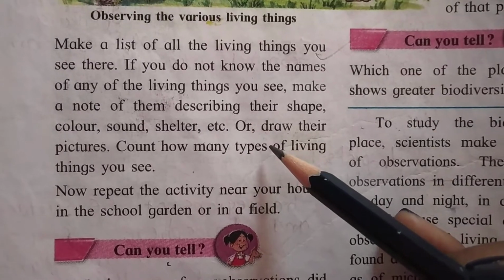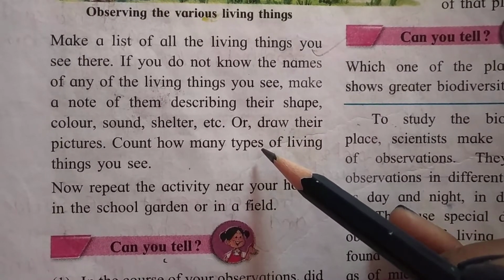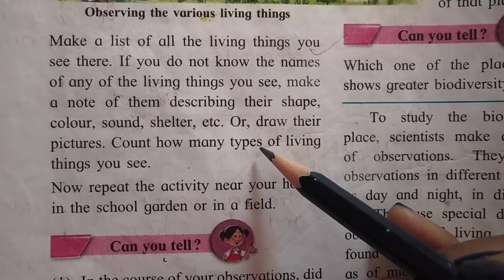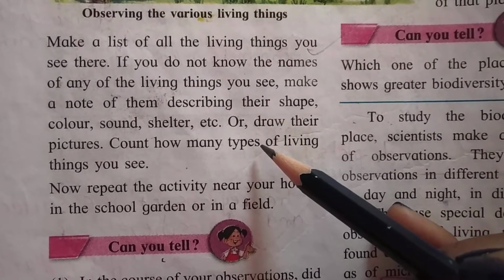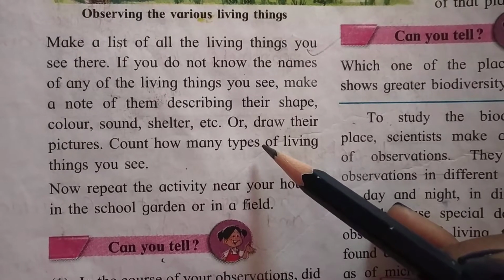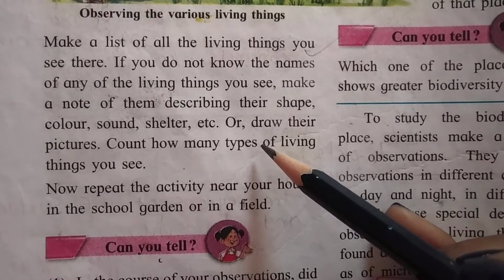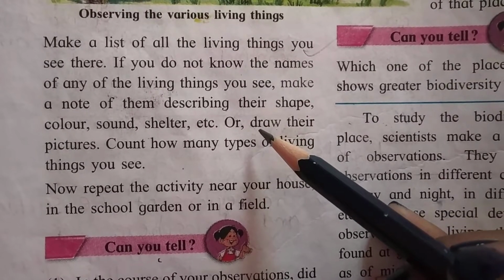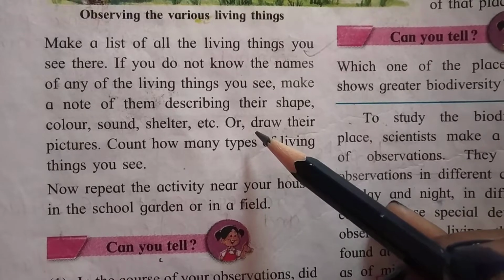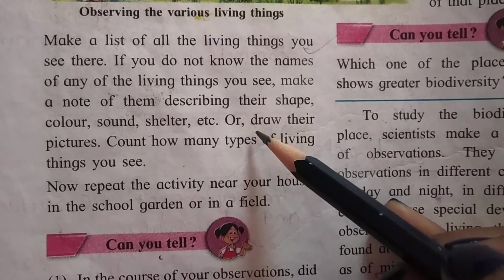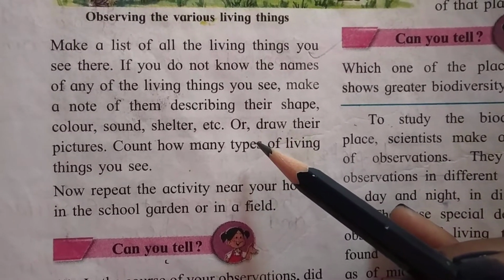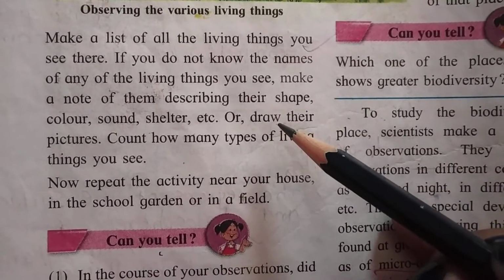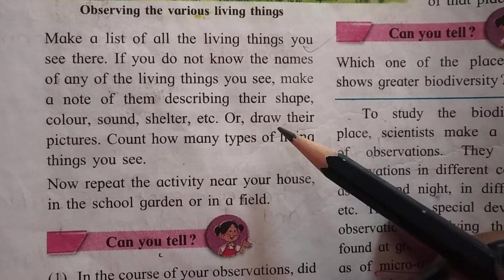Whatever you see, observe it all. Try to describe the names of the birds and animals. If you cannot identify them, describe their shape, their shelter, where they live, the sound of that animal, and draw their pictures. It is not possible to draw a perfect picture, but you can at least try to draw.